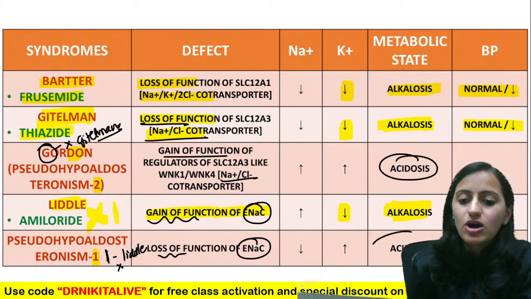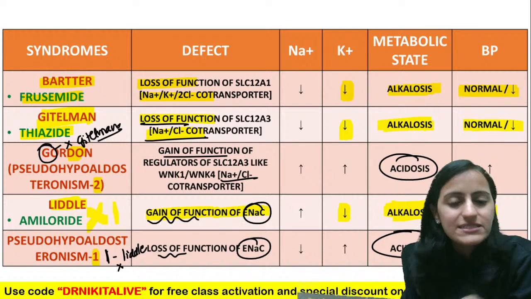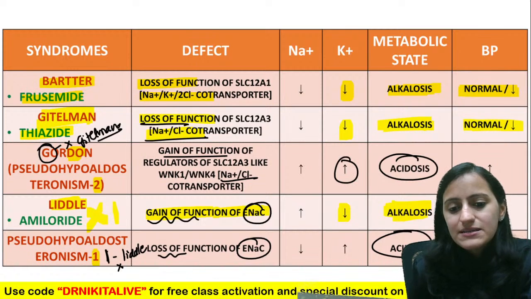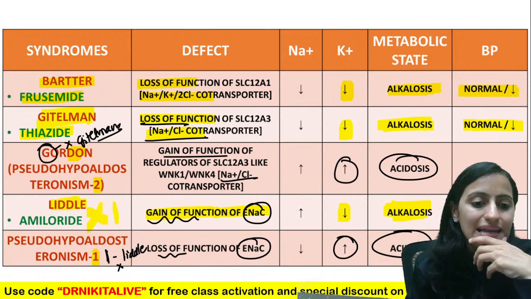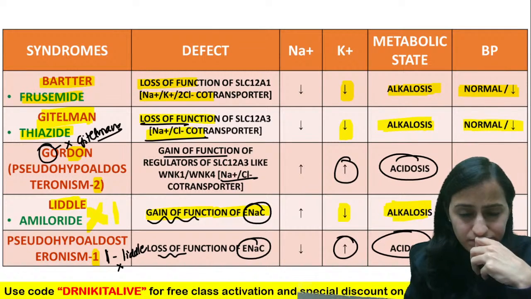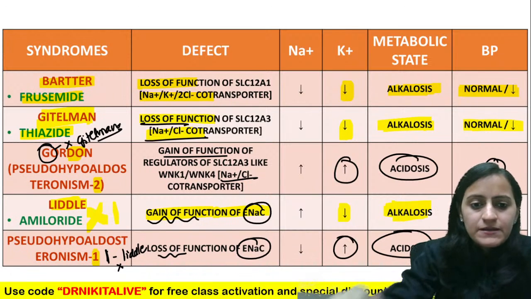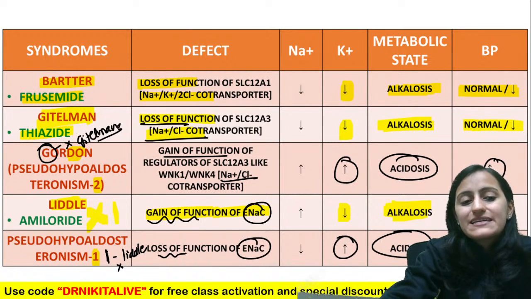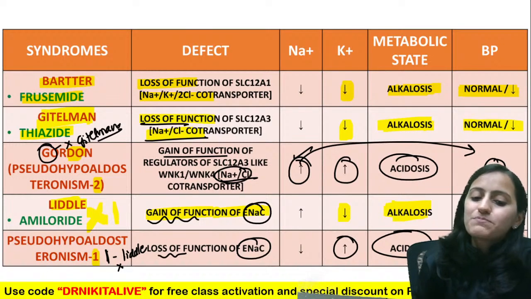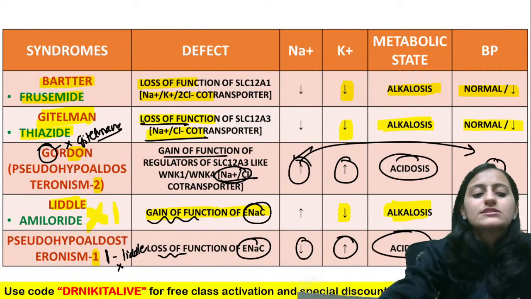Both of them will cause acidosis, because aldosterone causes alkalosis, so hypoaldosteronism will be acidosis. Acidosis means they have hyperkalemia. The blood pressure is high here and low there. Because sodium absorption is increasing, the blood pressure will be high. Here the blood pressure is low, the sodium is low.